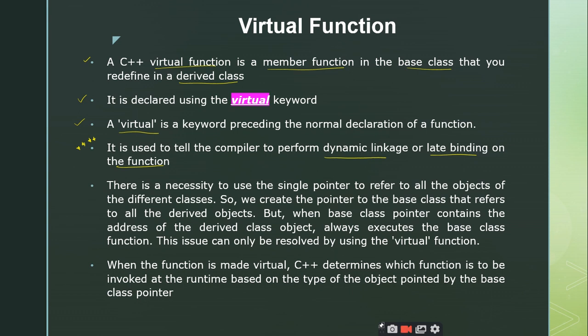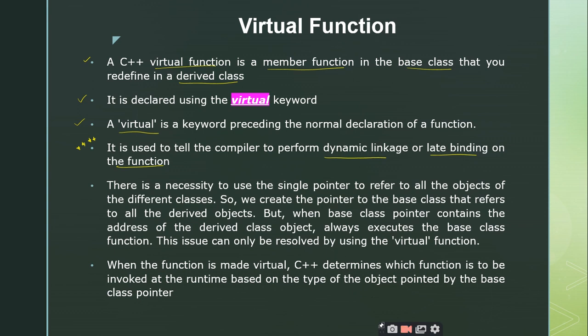So if somebody asks you what the main purpose of the virtual function is, you can blindly say that virtual functions are a concept used to implement late binding. By giving the virtual keyword, you tell the compiler to implement it as late binding. Is it clear up to this point? Yes, sir.